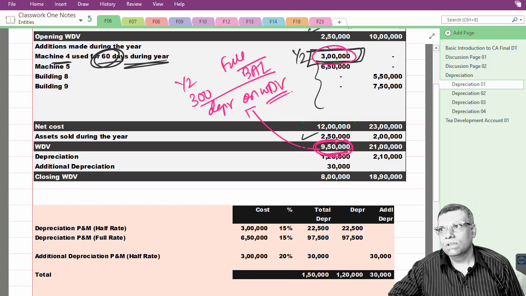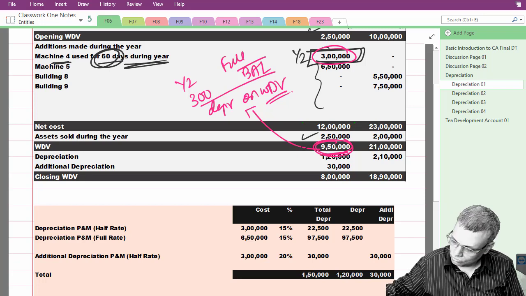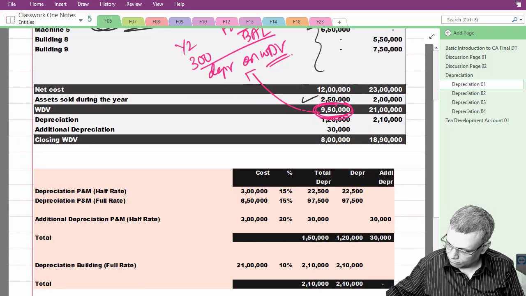Okay, so logically, when you follow this method, you will go right when it comes to the computation. Otherwise, these depreciation provisions are very bulky. When you do it from the back, it becomes a lot of theory reading on this particular front. But once you understand this, it will be absolutely fine.